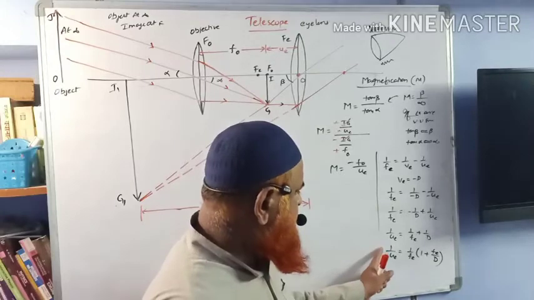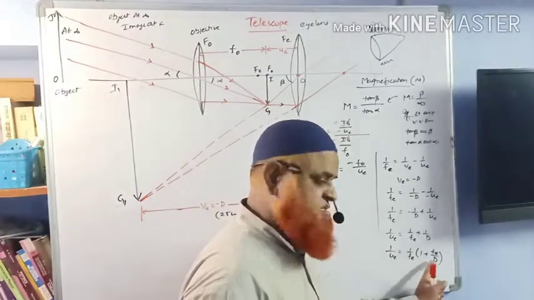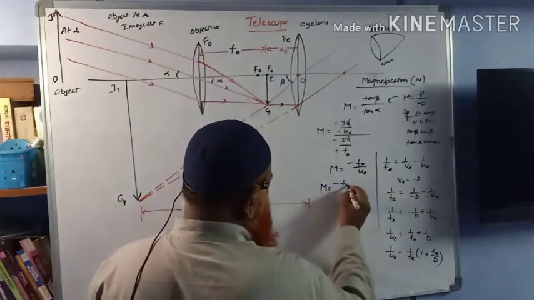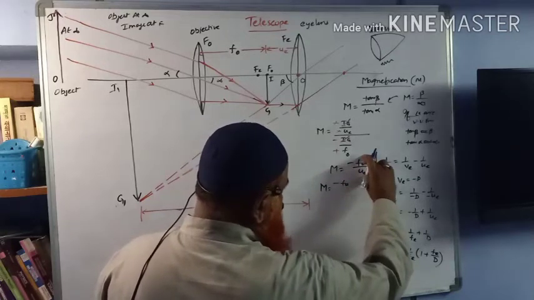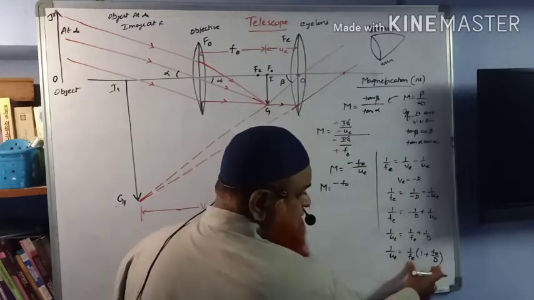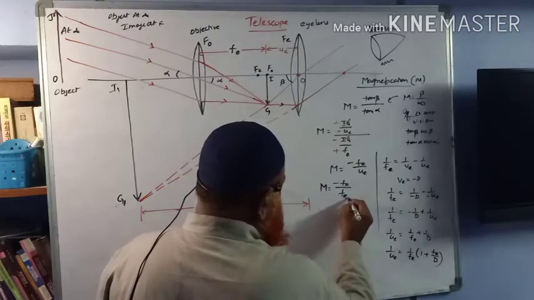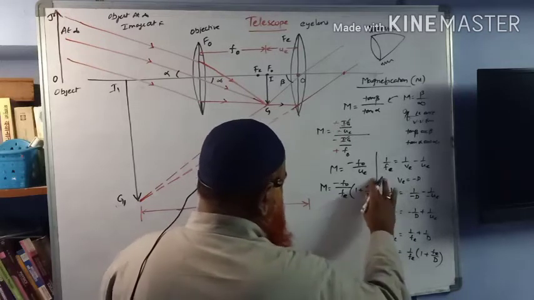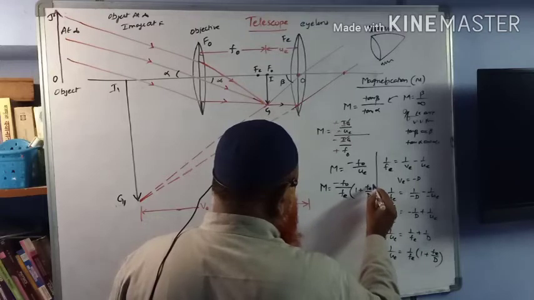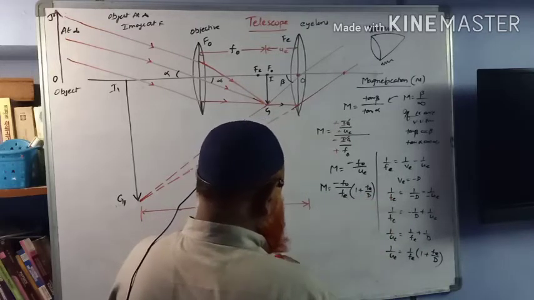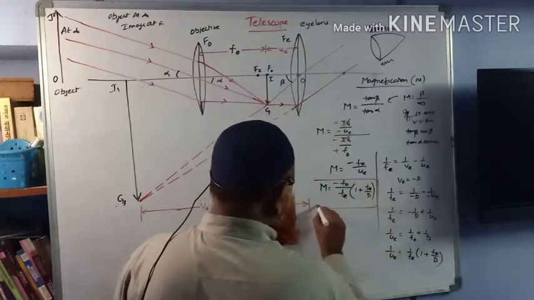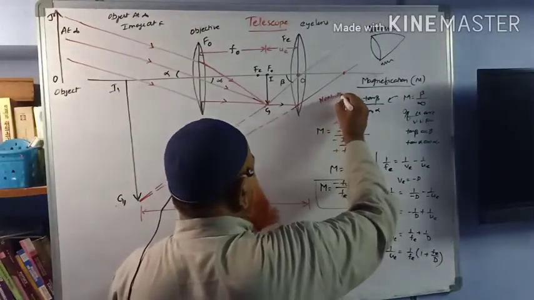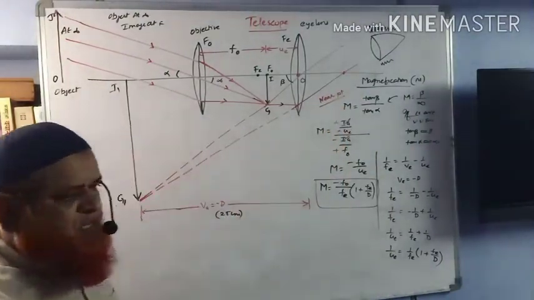So now 1 by UE is replaced with this complete expression. Here magnification is equal to minus F naught by FE, times 1 plus FE by D. We are getting this as the magnification, and whatever you are finding here is all about the near point.